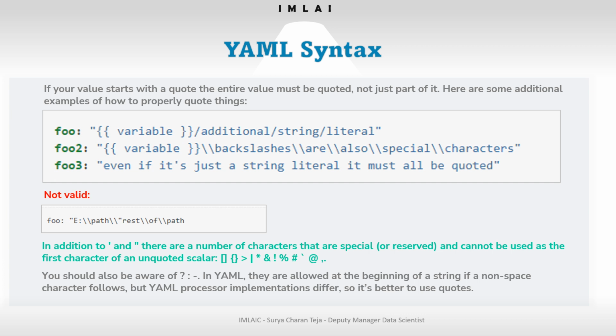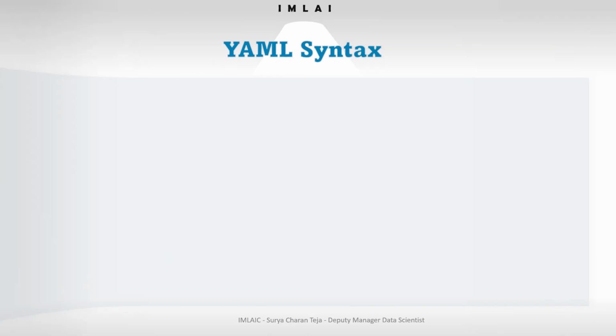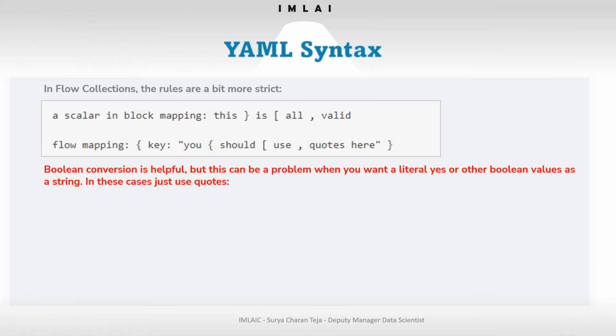You should also be aware of colon, hyphen, and question mark in YAML. They are allowed at the beginning of a string if followed by a non-space character, but YAML processor implementations differ, so it's better to use quotes. In flow collections the rules are a bit more strict.